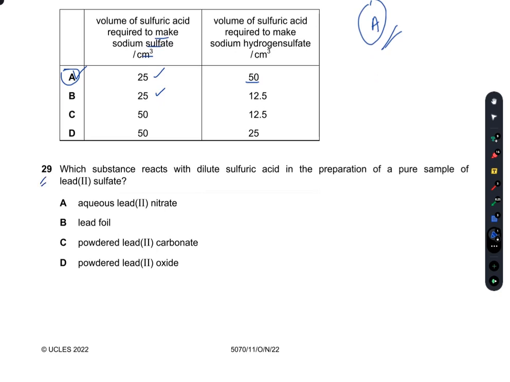Question number 29. Which substance reacts with dilute sulfuric acid in the preparation of a pure sample of lead sulfate? A pure sample. So powdered lead carbonate and powdered lead oxide. If I proceed with this reaction with H2SO4, it will not give me a pure sample.